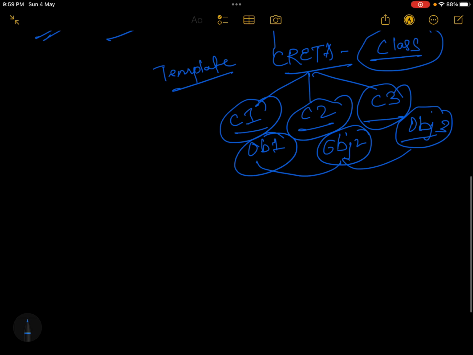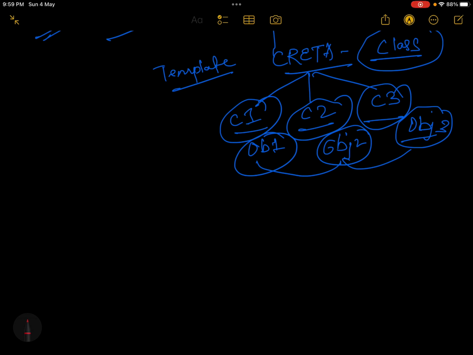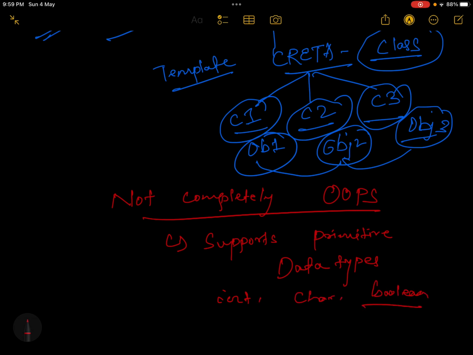Now, some critics say that Java is not completely object-oriented, because it supports primitive data types. What are the primitive data types? Like int, char, boolean, byte, short, long, float. All these are primitive data types.